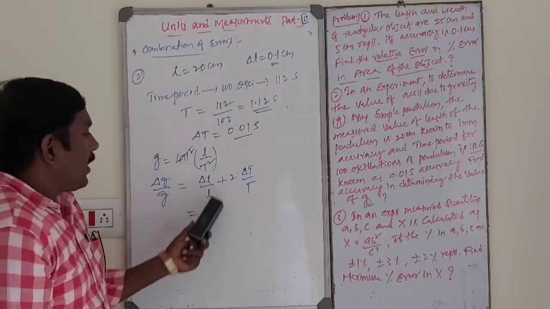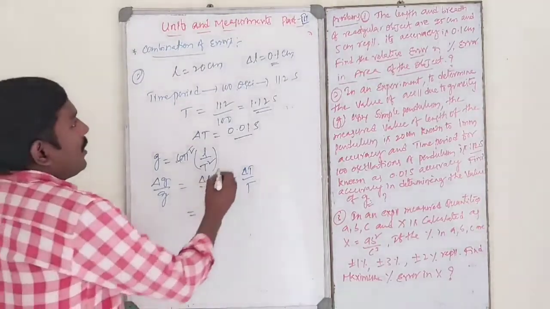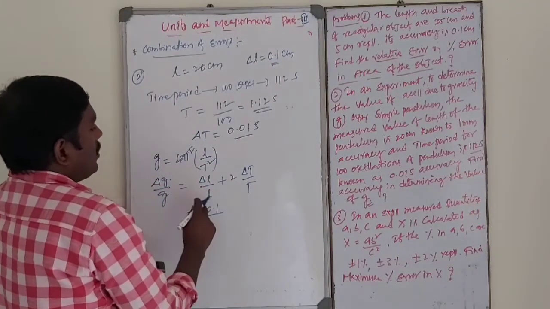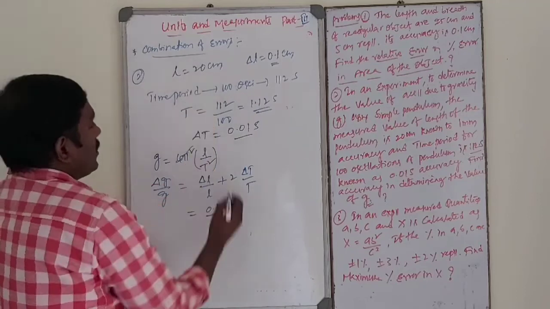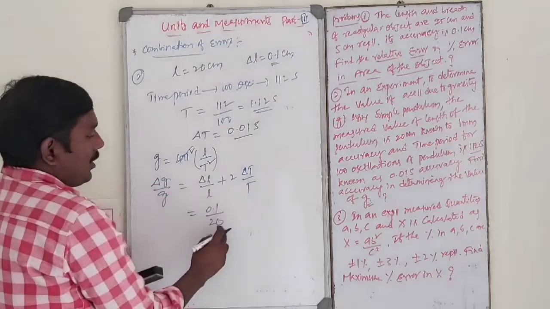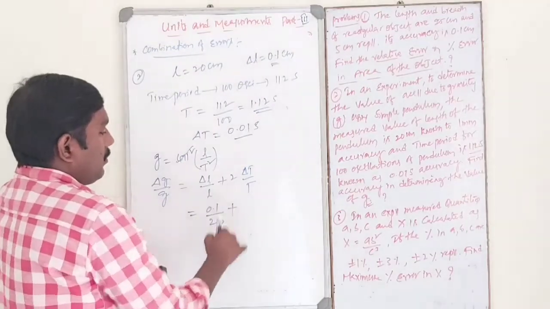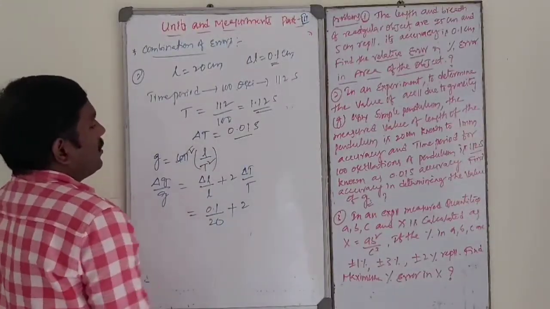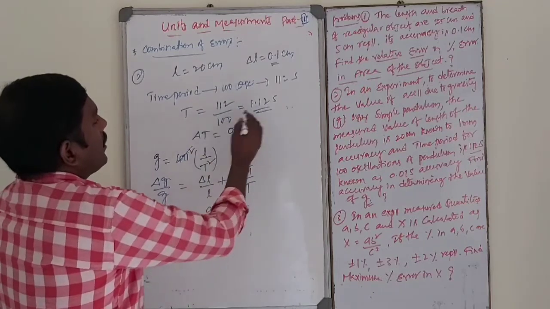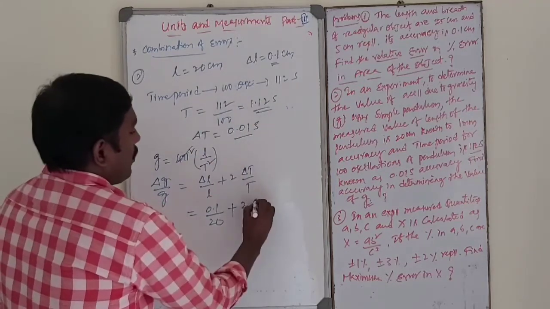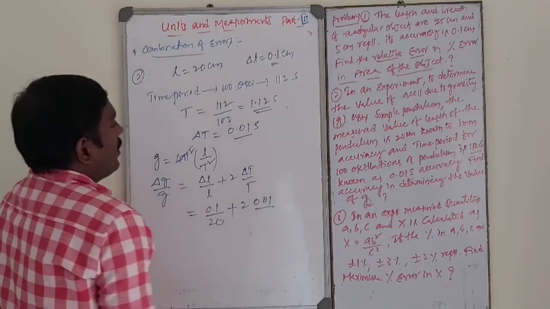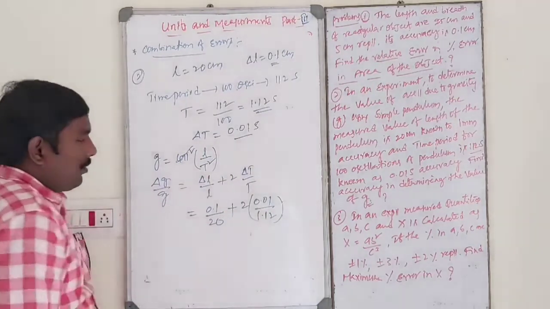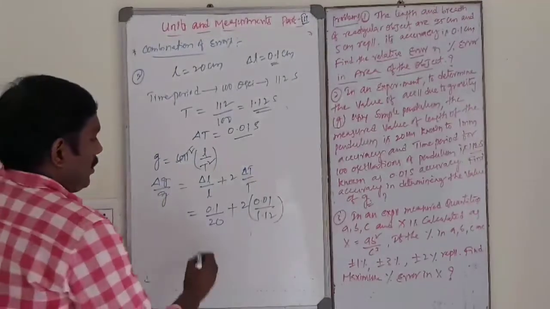See, delta L by L: the value of delta L is 0.1 and L is 20 centimeter, both in centimeter, so they cancel. Then 2 into delta T by T, where delta T is 0.01 divided by T, which is 1.12.